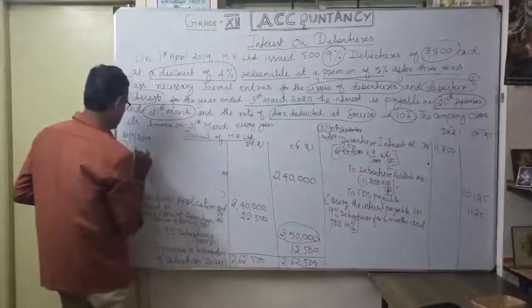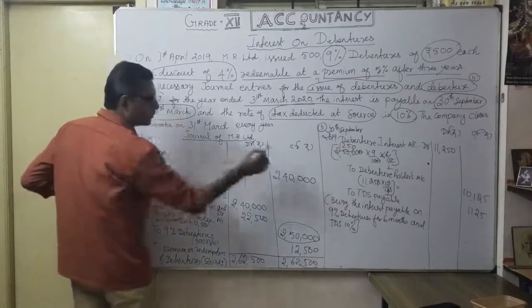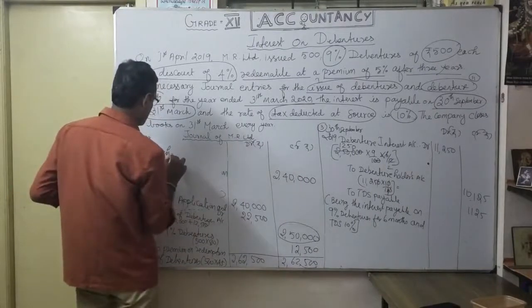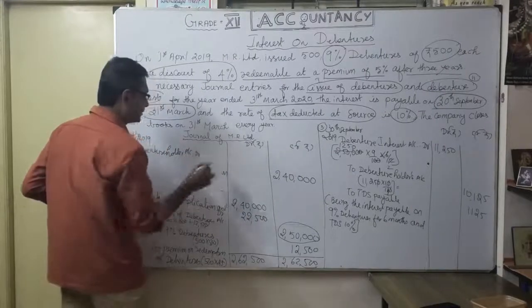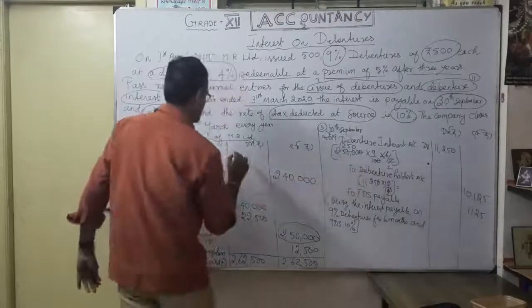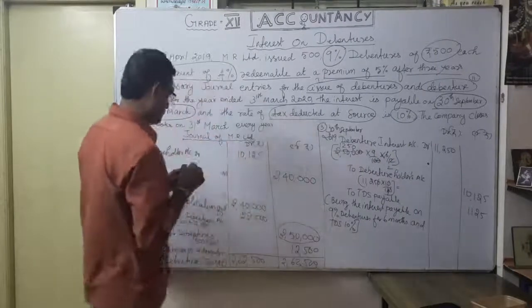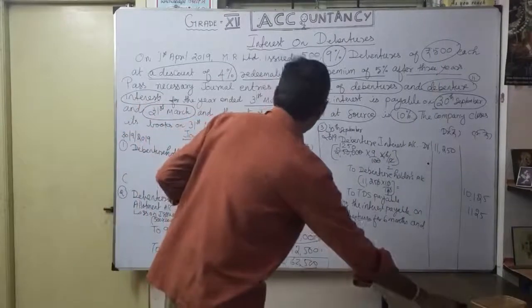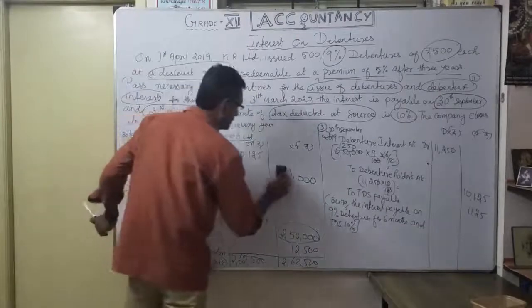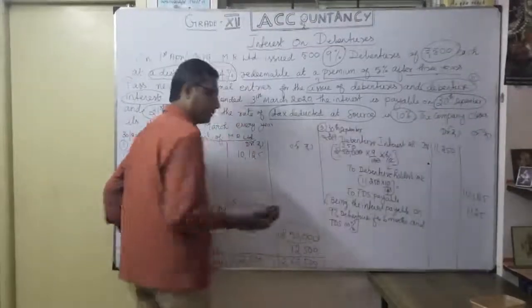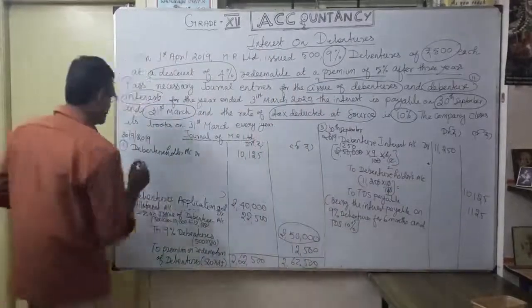So debenture holders account debit, how much? 10,125. Then how much TDS? Same entry you can do instead of 2 entries.